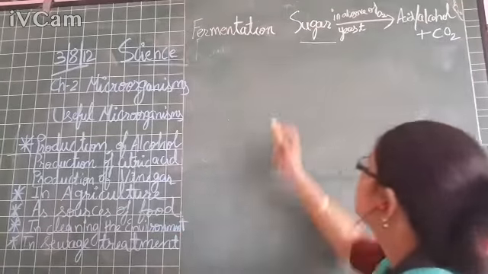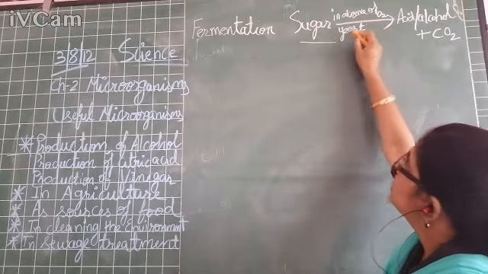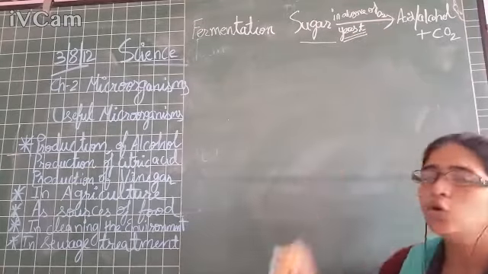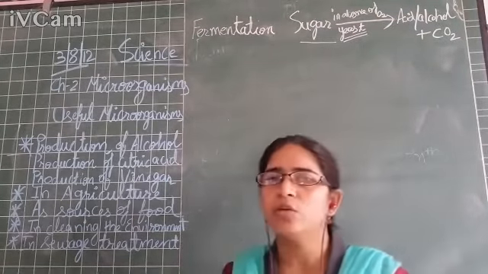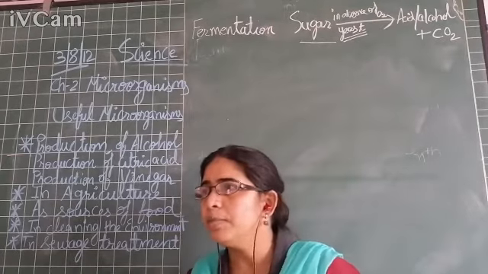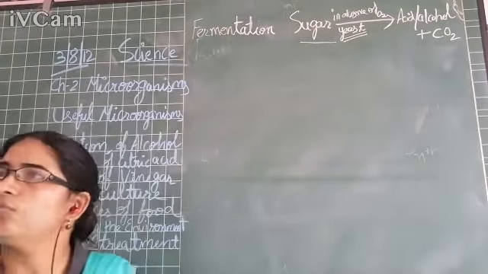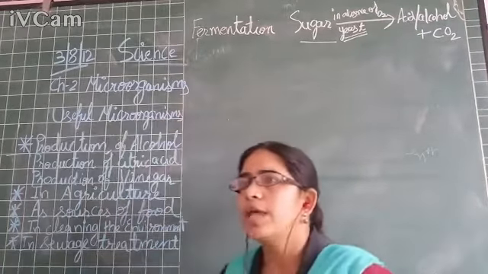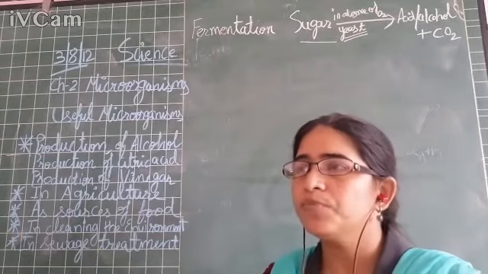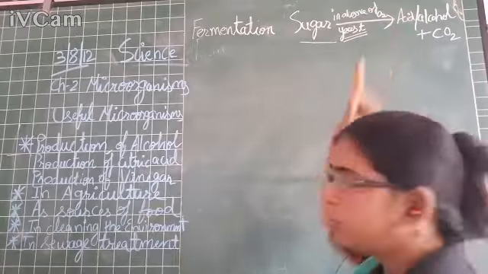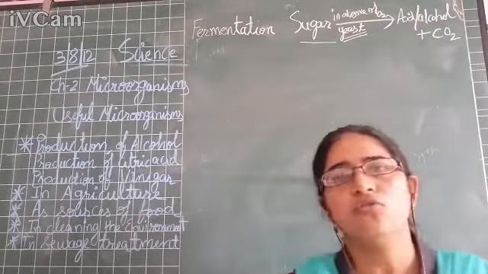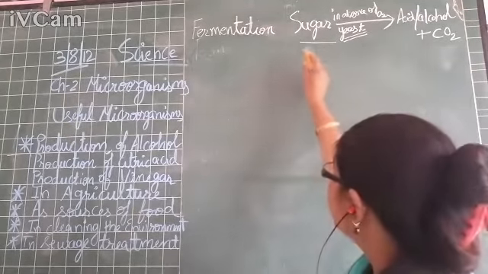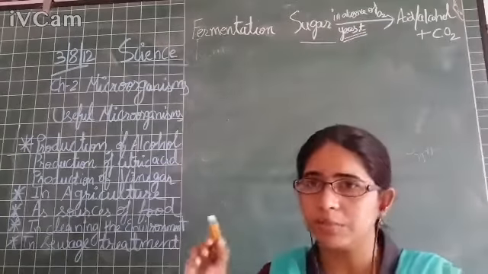So let's see how microorganisms help in the production of wine and other alcohols. The alcohol that is produced is a constituent of wine. So the fermentation process takes place in that.